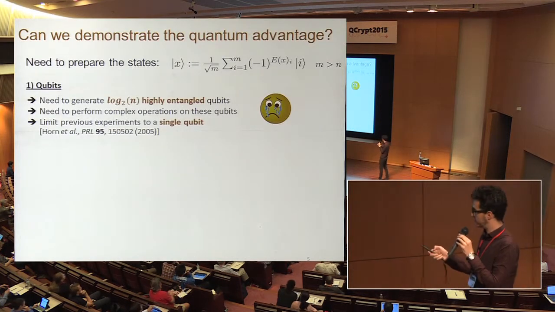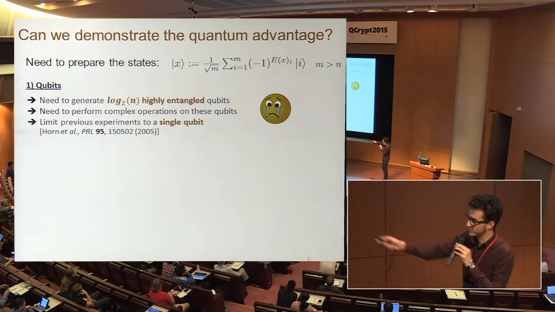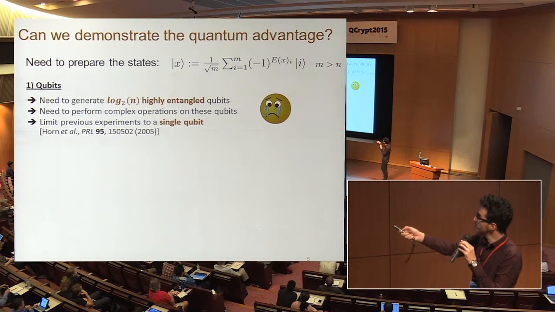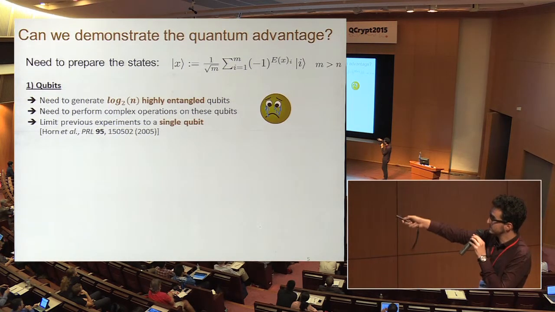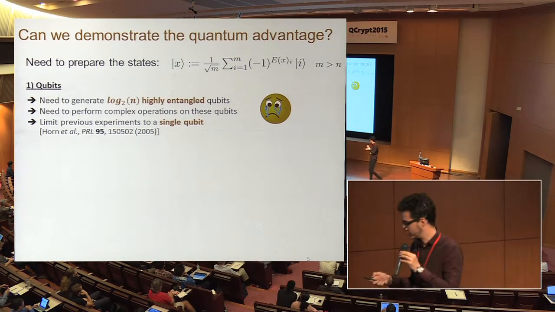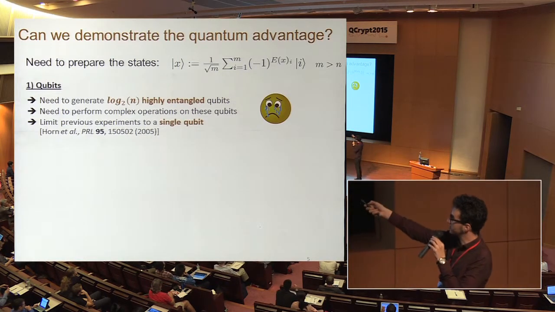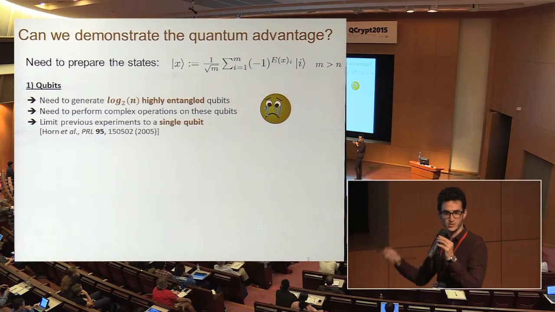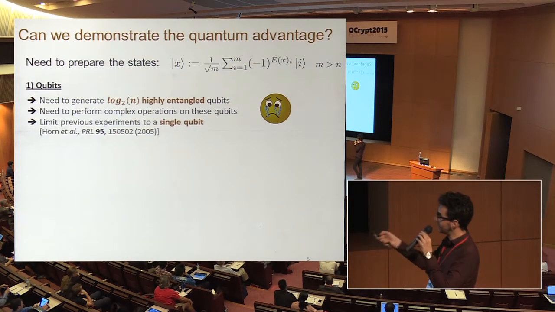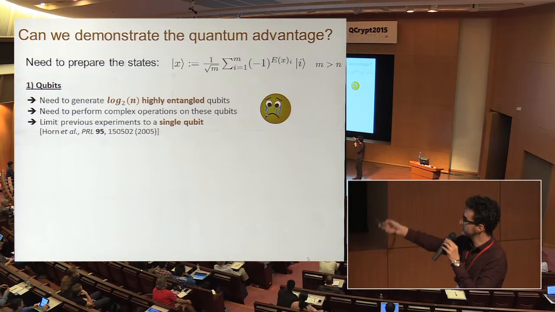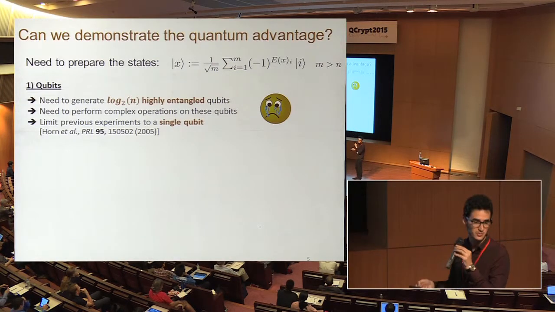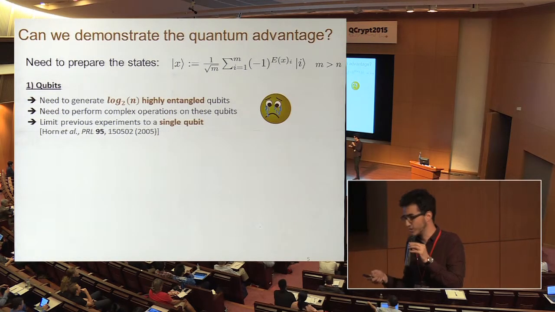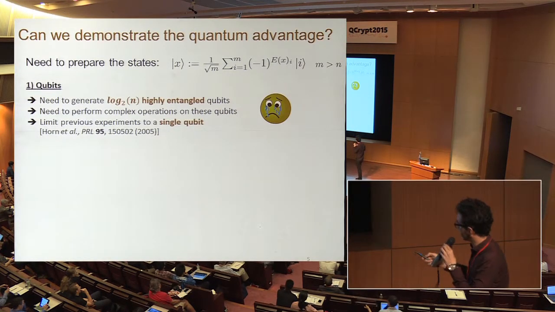So suppose we want to implement the protocol proposed by Buhrman et al. We have to prepare states that look like this. If we want to use qubit states, then we are in trouble because we can prove that we need these qubit states to be highly entangled. We need to perform complex operations on these qubits, in particular swap tests. And previous experiments have been limited to only single qubit demonstrations, which effectively defeats the purpose of showing a reduction in the transmitted information.